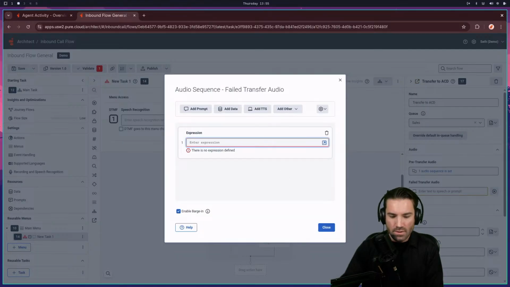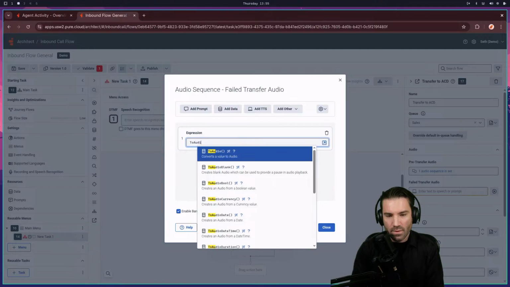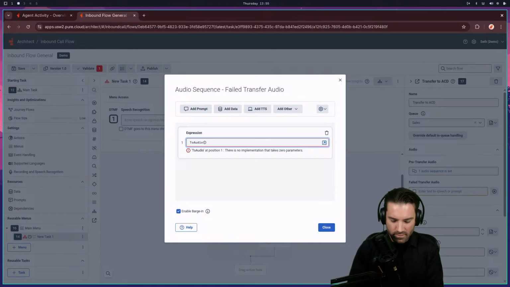An expression to audio. There we go. And to audio not set.